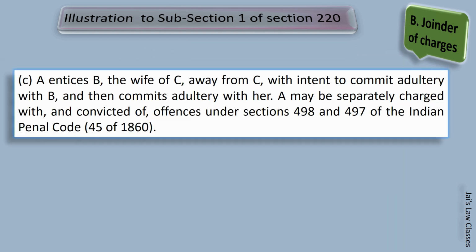Another one, it says A entices B. Entices means to attract, to elicit, or to tempt someone. Now what he is doing, he is trying to attract C's wife B away from C. And what is his intention? His intention is to commit adultery with B and then commits adultery with her. Now A may be separately charged with and convicted of offences under section 498 and 497 of Indian Penal Code.